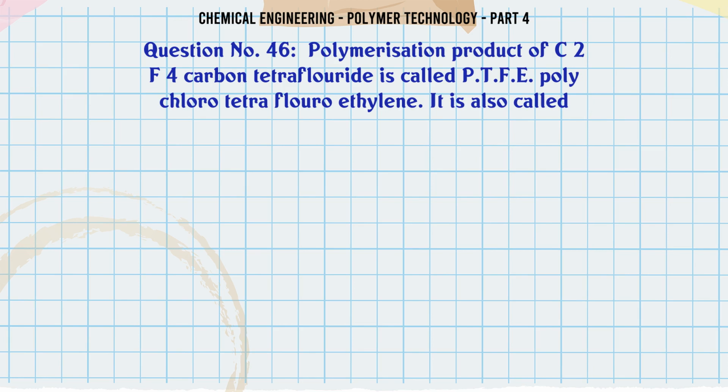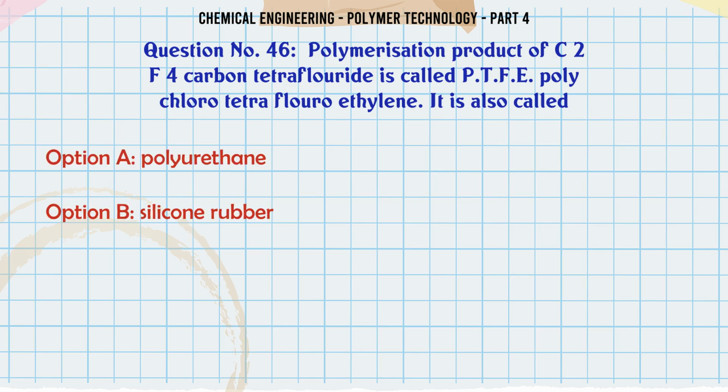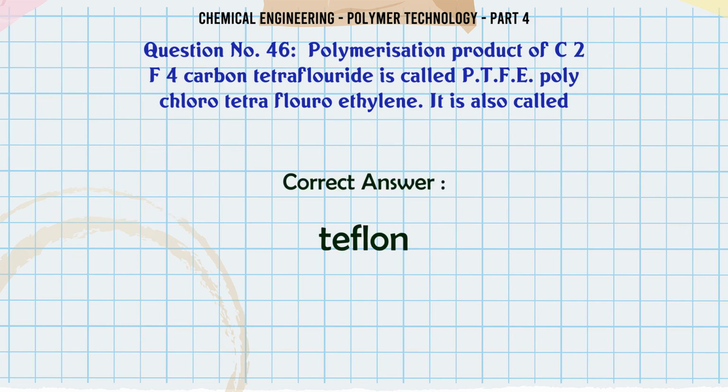Polymerization product of tetrafluoroethylene is called P.T.F.E., polychlorotetrafluoroethylene. It is also called A. polyurethane, B. silicone rubber, C. Teflon, D. epoxy resin. The correct answer is Teflon.